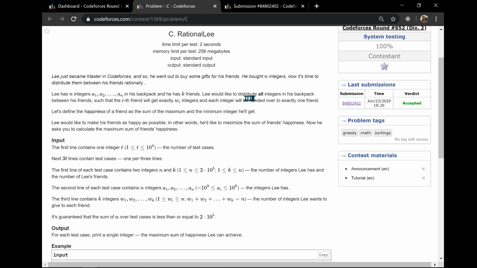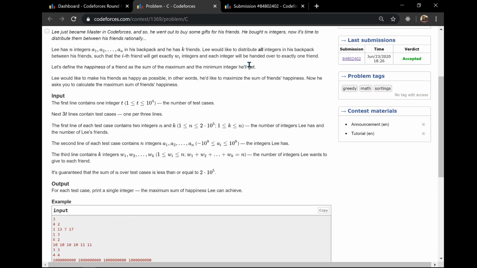So we have to distribute all the integers in the backpack to the friends such that the ith friend gets exactly wi integers. That means the ith friend will get this many integers. This is given to us in the input. Each integer will be handed to exactly one friend.